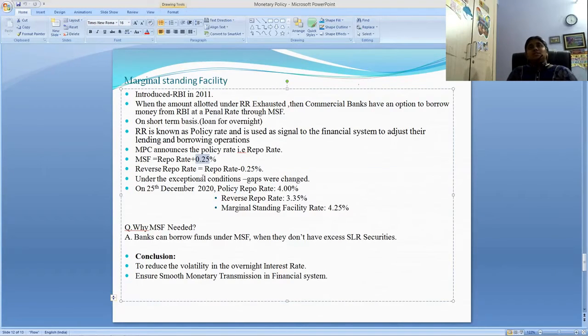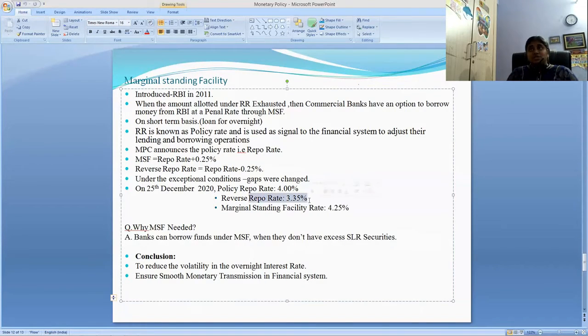What is reverse repo rate, friends? If we deduct 0.25% from the repo rate, then we get the reverse repo rate. These gaps are always the same, but in some exceptional conditions, these gaps will change, like this year's COVID situation. On 25th December 2020, the policy repo rate was 4%, but the reverse repo rate was 3.35%.